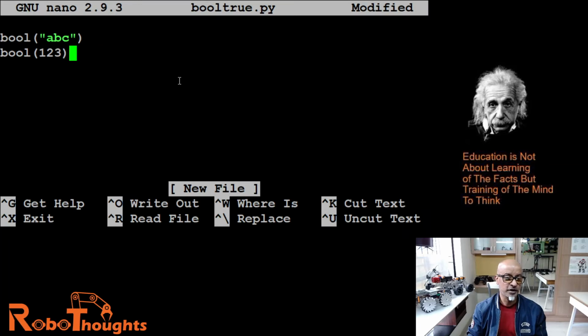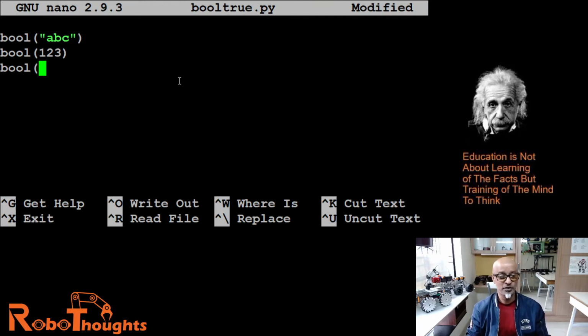It's not a string, guys, so there's no double quote. Now let's use some kind of content which is going to show you the actual value as true. Let's use a square bracket. There is a reason why I'm going to do that. You are going to learn about that.